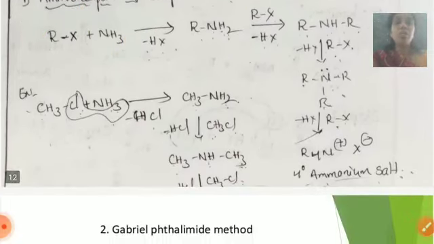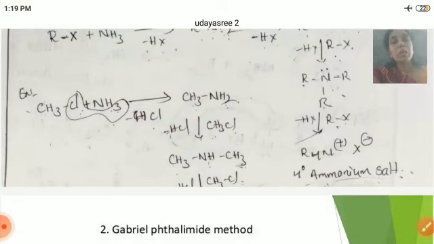So for example, if you take methyl chloride, CH3Cl, it reacts with ammonia. In methyl chloride, the carbon contains 3 hydrogen atoms.